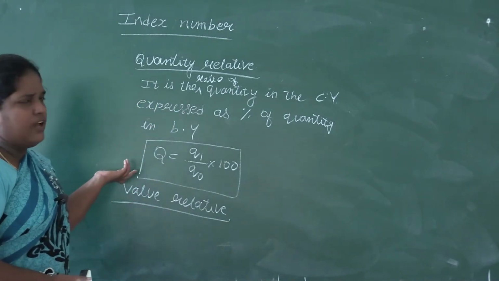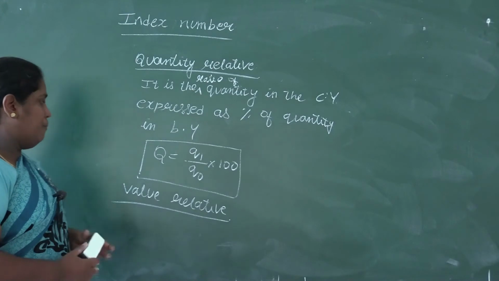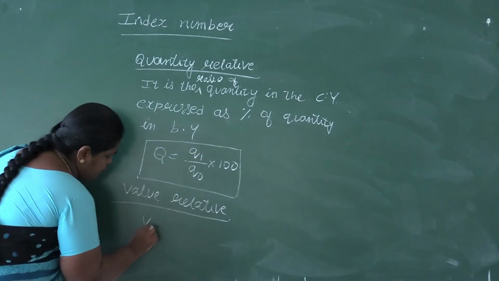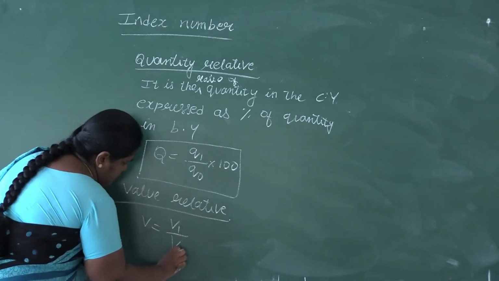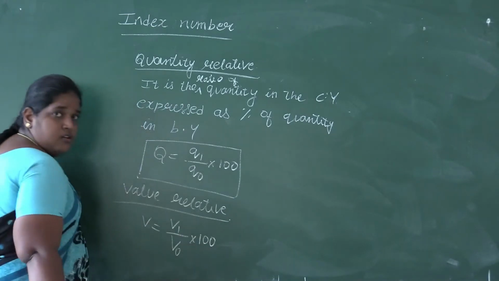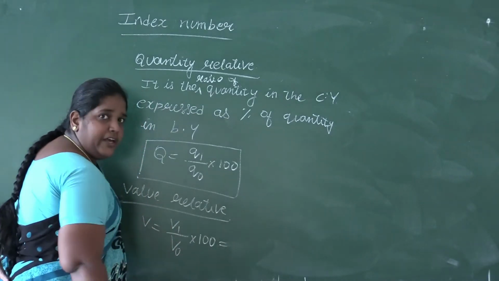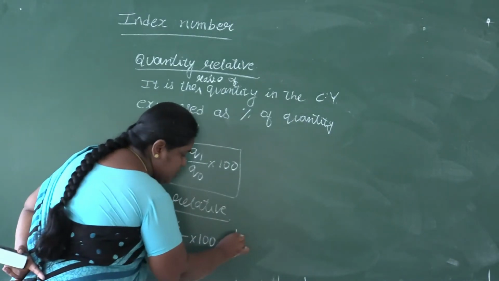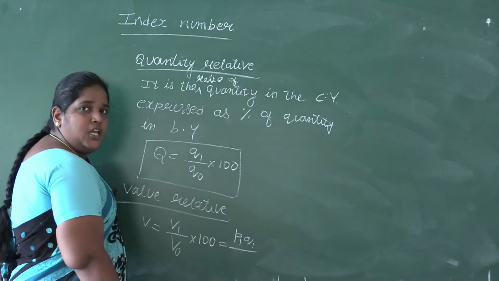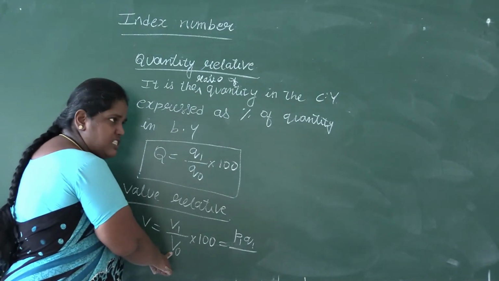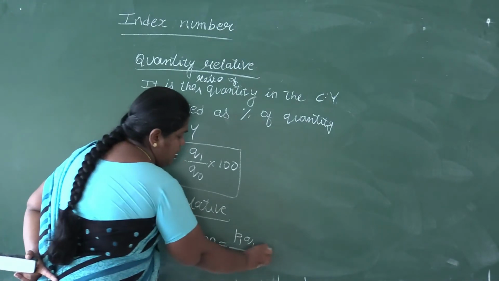What is the symbol? V equals V1 divided by V0 into 100. V1 is the value in the current year, which is P1 Q1, divided by the value in the base year V0, which is P0 Q0, into 100.